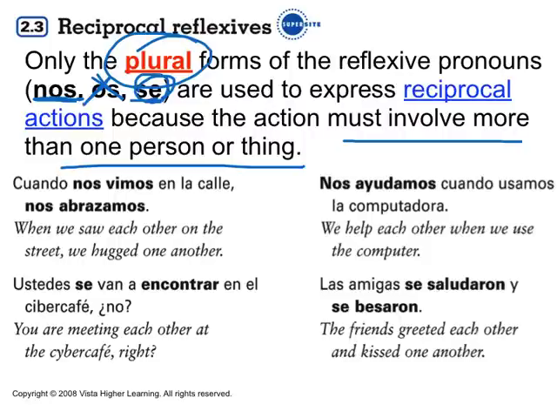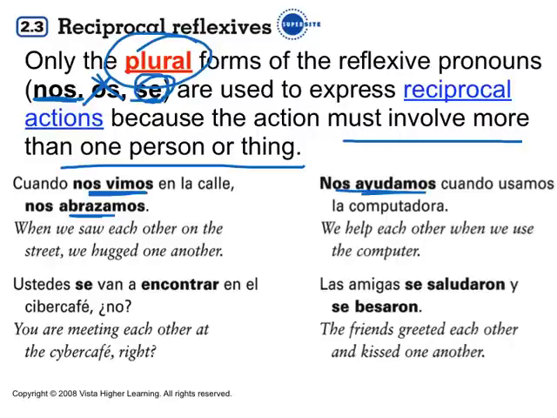Let's take a look. Cuando nos vimos en la calle, nos abrazamos. This is a reciprocal action. When we see each other, or in this case, when we saw each other in the street, we hugged each other. So we're using nos as a reciprocal action. The verb has to agree. It has to be in the nosotros form. Nos ayudamos cuando usamos la computadora. We help each other. Once again, we're using nos as a reciprocal action.